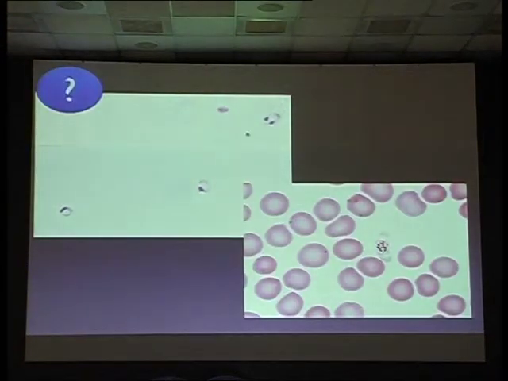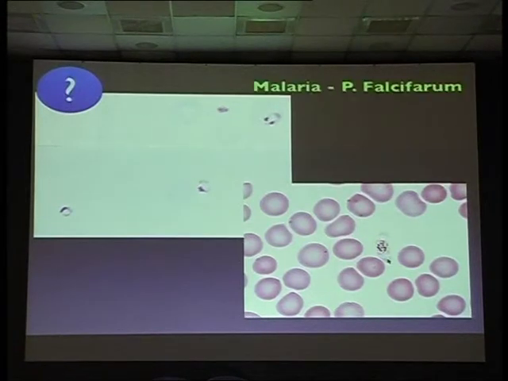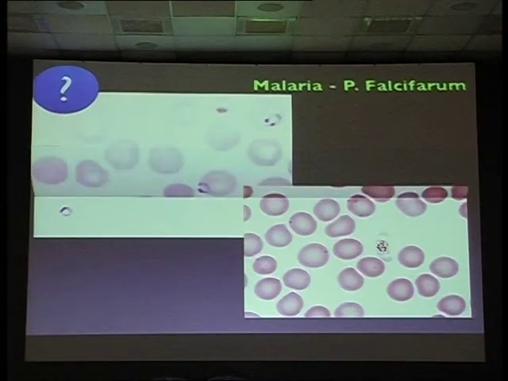What are these? See the banana there? In the RBCs, toxo won't go into RBCs. That's a good thing. So these are malarial parasites. If you see a banana, it is falciparum. If you see a jackfruit, it is non-falciparum, okay.